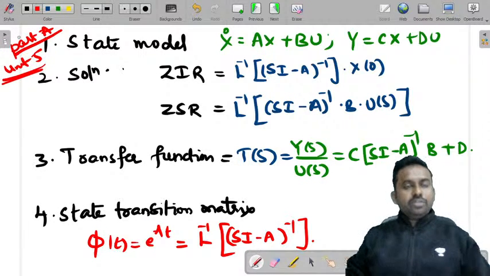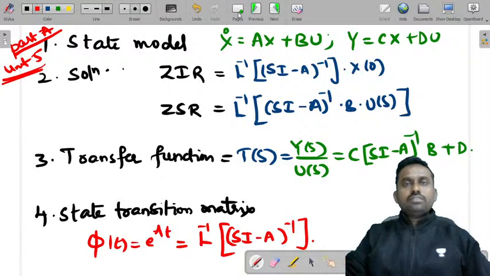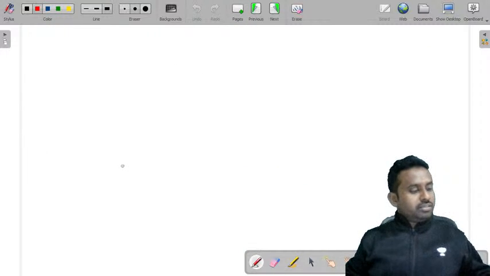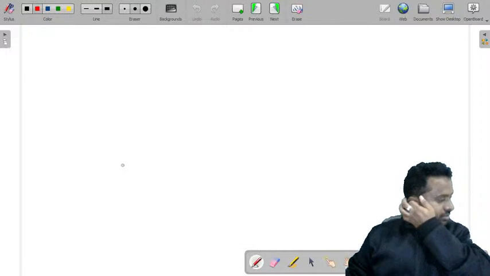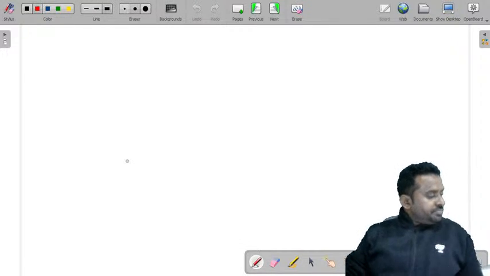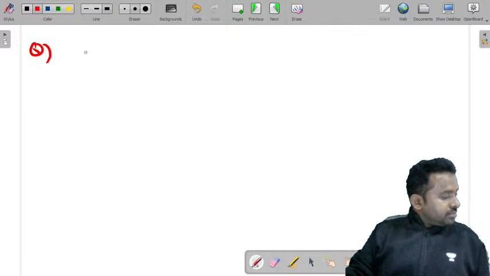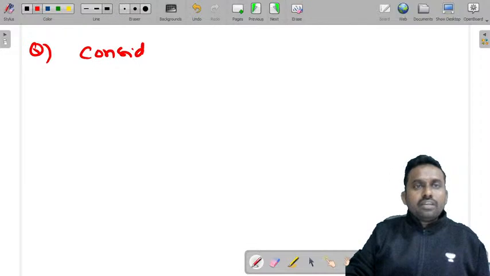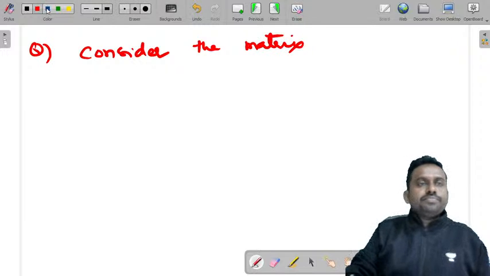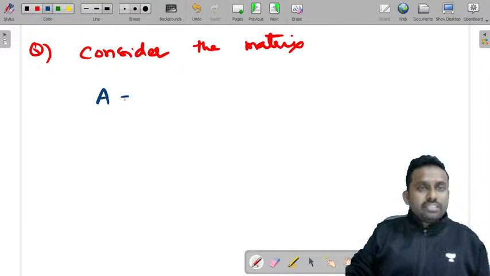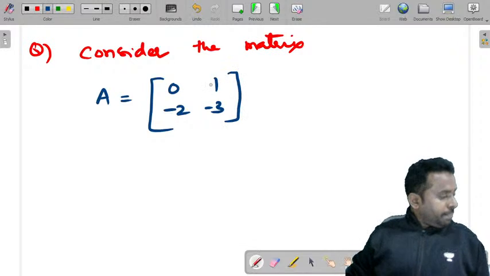From this, we'll try to check some university question papers and try their solutions. So let's take one question paper that I have with me. The question is something like this. Consider the matrix A is equal to [0, 1; minus 2, minus 3].